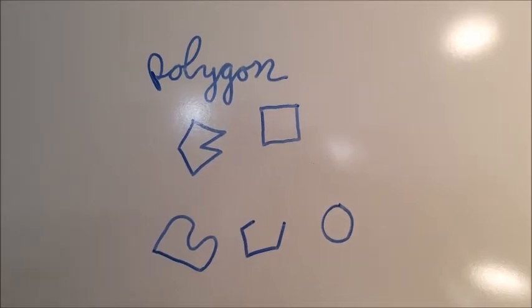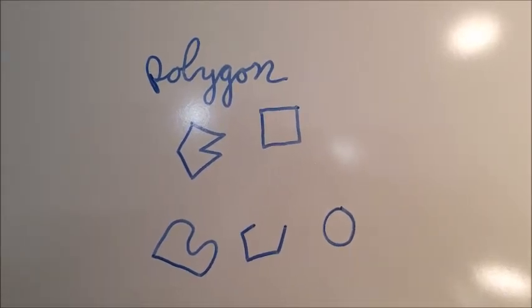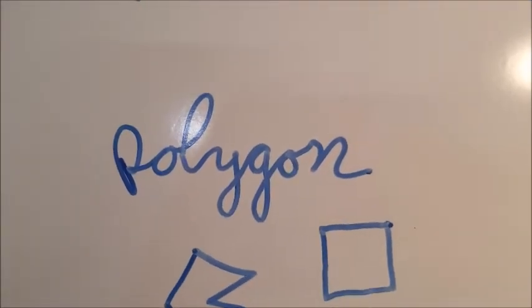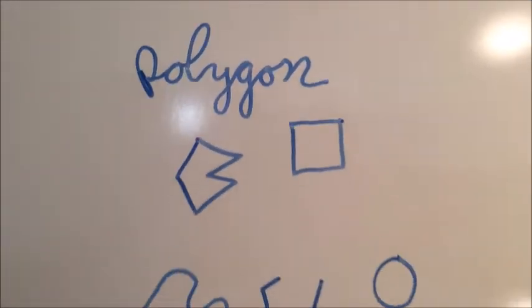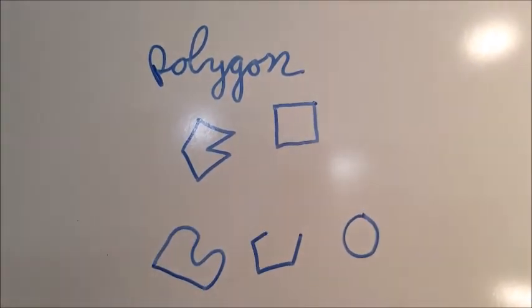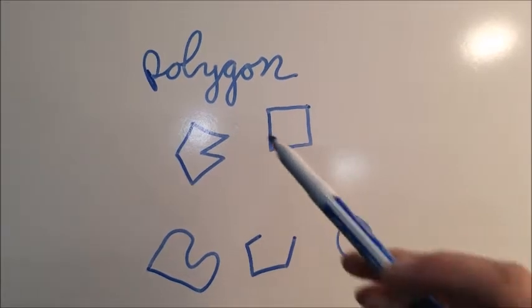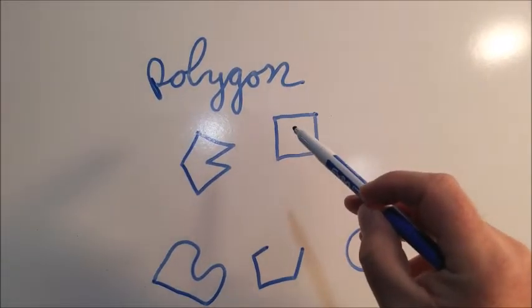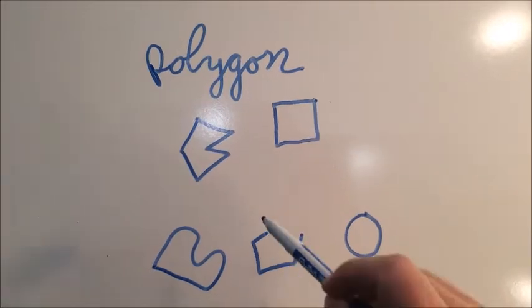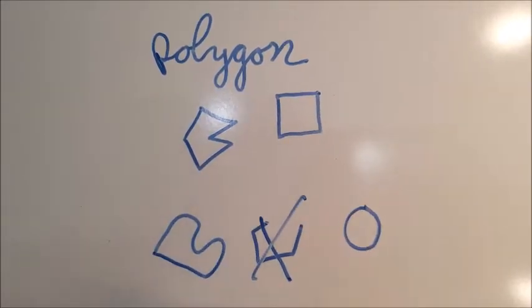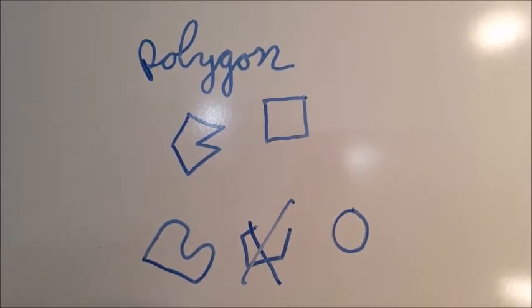Boys and girls, here's some cool words. I like saying this word. Polygon. Everybody say polygon. A polygon is a closed plane figure, boys and girls. So closed means that there's no openings. See, there's no openings here in this one, and no openings here. There's an opening here, so it's not a polygon. So we're going to cross this one off. It's not a polygon. And it's made up of line segments.